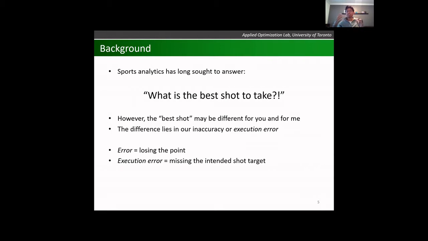So for example, I may still get the ball in play, I may still even win the point, but if I intended to hit it at a particular location of the court, I can have an execution error of an inch, of 6 inches, of a foot, or a meter. There are different magnitudes of execution error, as well as different types. Maybe I miss more on a backhand compared to a forehand. Much of the past literature has focused on the abstraction level of error, and how we determine the best shot, or the value of a player's shot selection, based on their probability of erroring, whereas we want to focus on execution error.